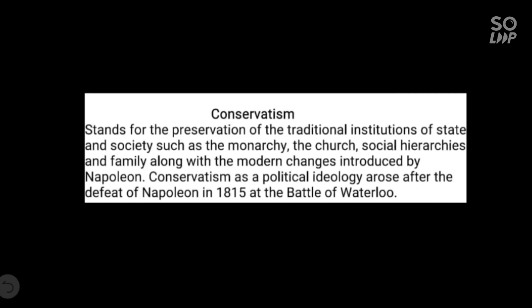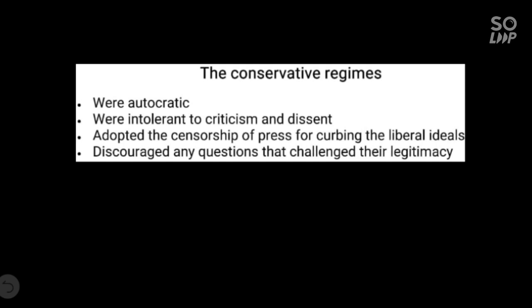Traditional institution refers to old institutions and society such as monarchy, the churches, social hierarchies and family, along with the modern changes introduced by Napoleon. So children, conservatism as a political ideology arose after the defeat of Napoleon in 1815 at the Battle of Waterloo. The conservative regimes, how they work, what policy they adopted, what they want. Let's see how they were.